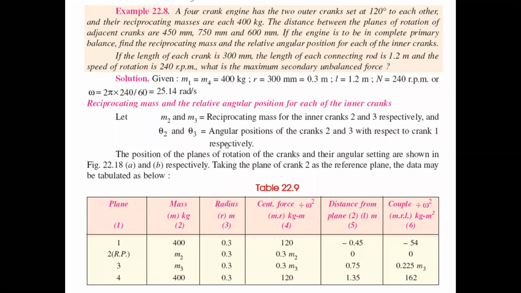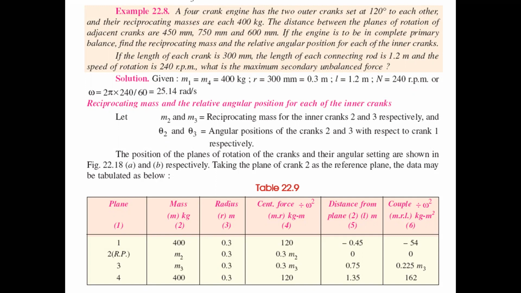Only these are given. In our four cranks, the outside cranks are given reciprocating masses, but the middle cranks, M2 and M3, the reciprocating masses for the inner cranks, are unknown, and similarly their angular positions are also unknown.